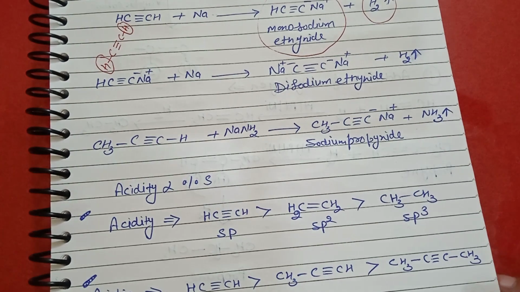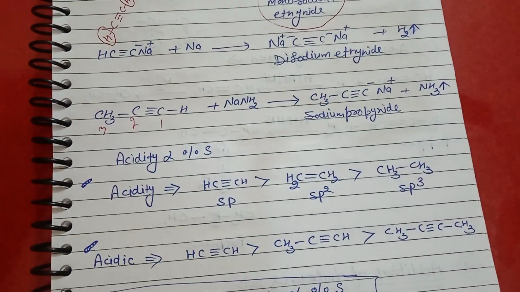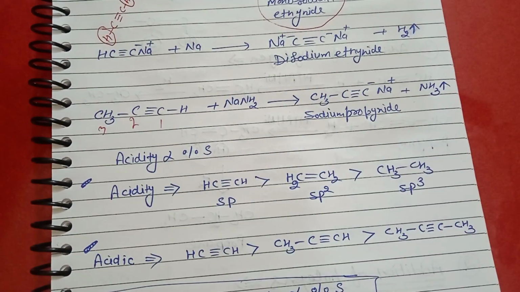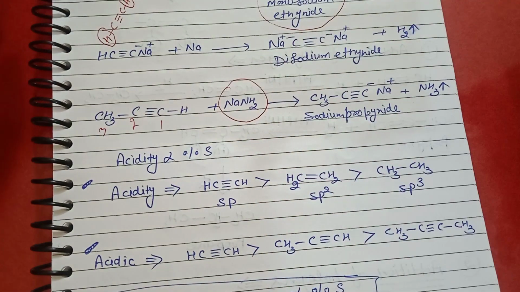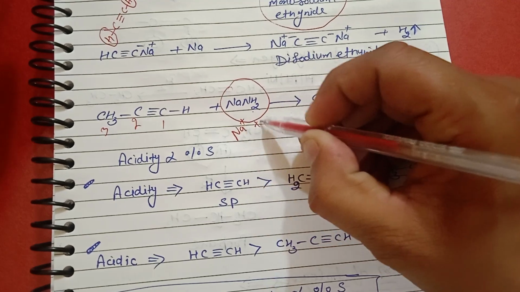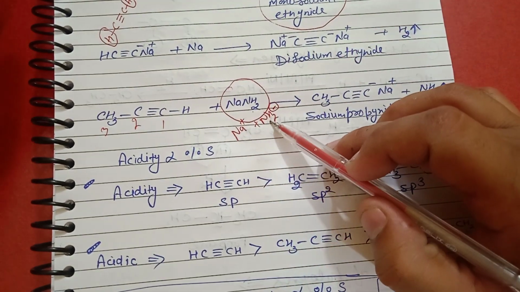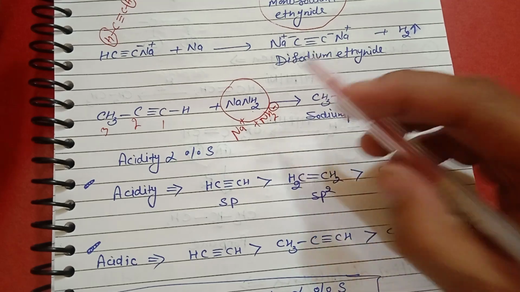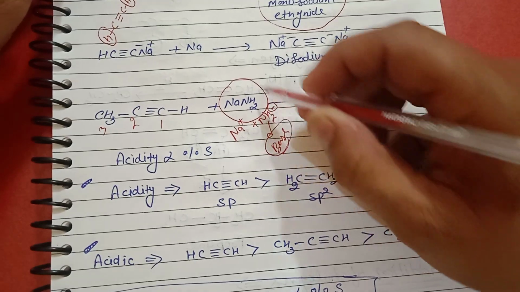And third example is 1, 2, 3 prop 1 yne. Prop 1 yne react with sodamide NaNH2. Sodamide is Na positive plus NH2 negative. NH2 negative is basic, this is a base.